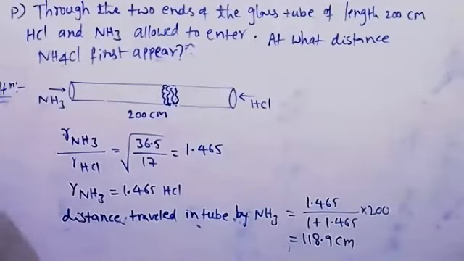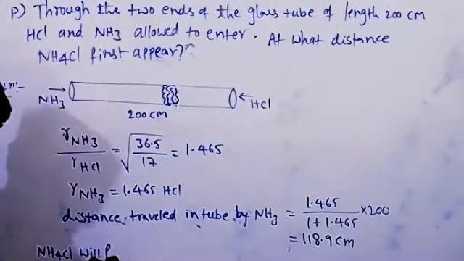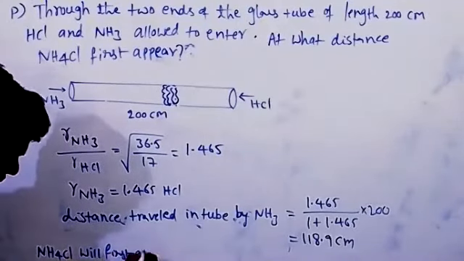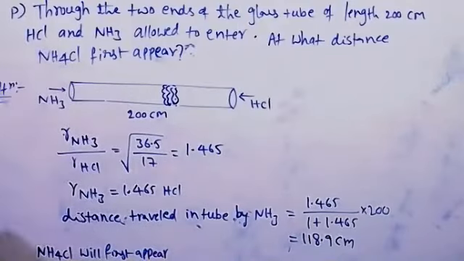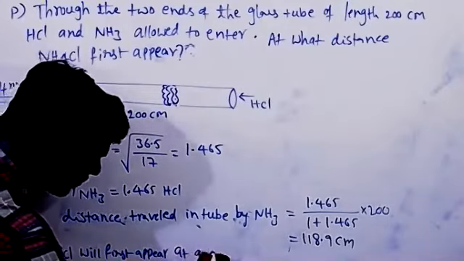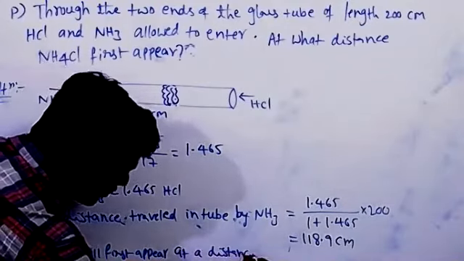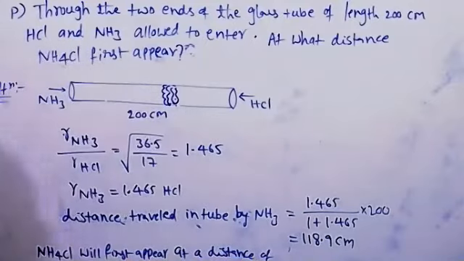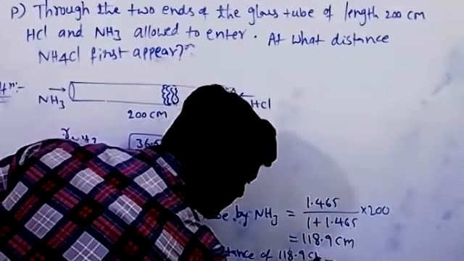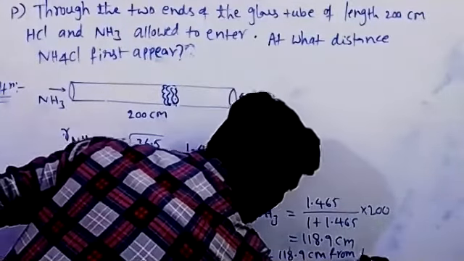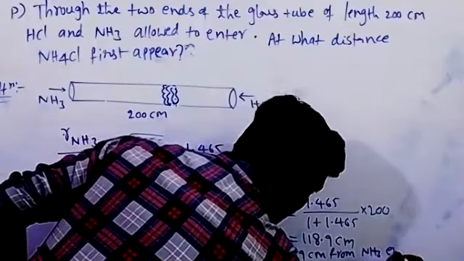Conclusion point is NH4Cl will first appear at a distance of 118.9 centimeters from the NH3 end.